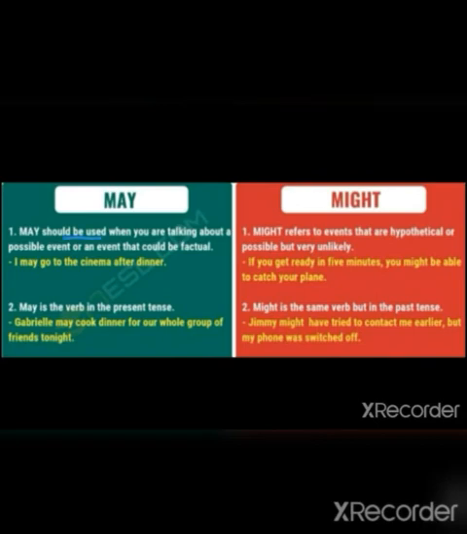May should be used when you are talking about a possible event or an event that could be factual. Example: I may go to the cinema after dinner. So this sentence talks about the possible event. In that case we are using the word may. Next, may can be used in the present tense. Example: Gabriela may cook dinner for our whole group of friends tonight. So this sentence talks about may used in the present tense.